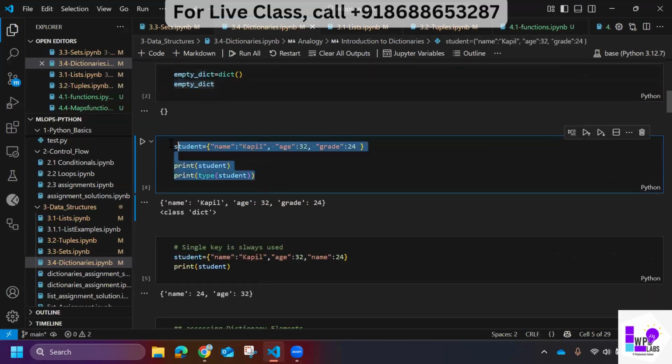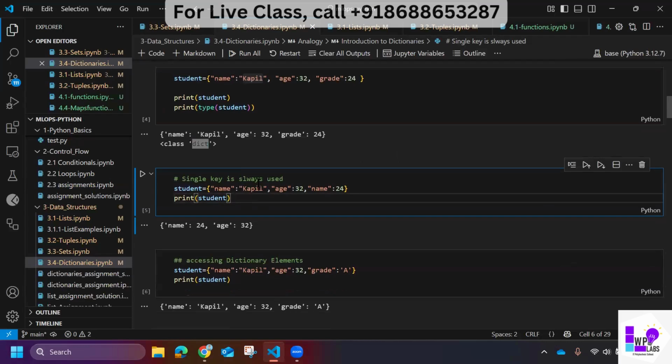This example we already took. If I print student, how will it print? Curly braces and then name, Kapil, age. So it prints in key value form. Then print type of student gives class dict. I'm just validating whether I have declared something else or it's a dictionary only. It's a dictionary because I have a key value relationship between elements.